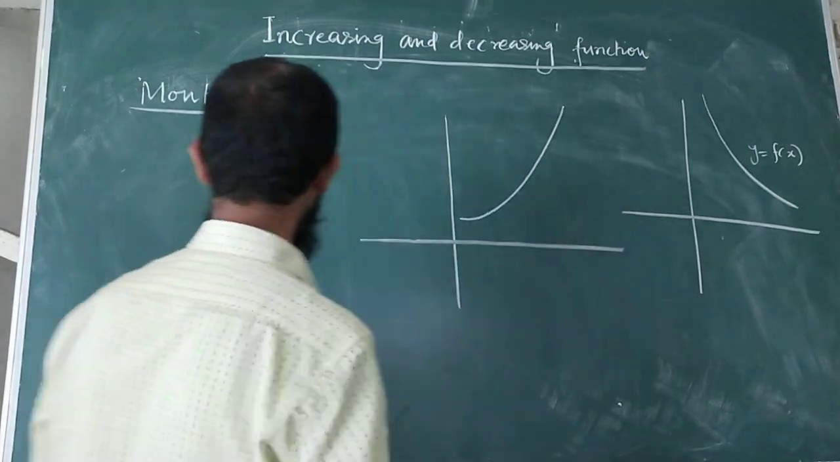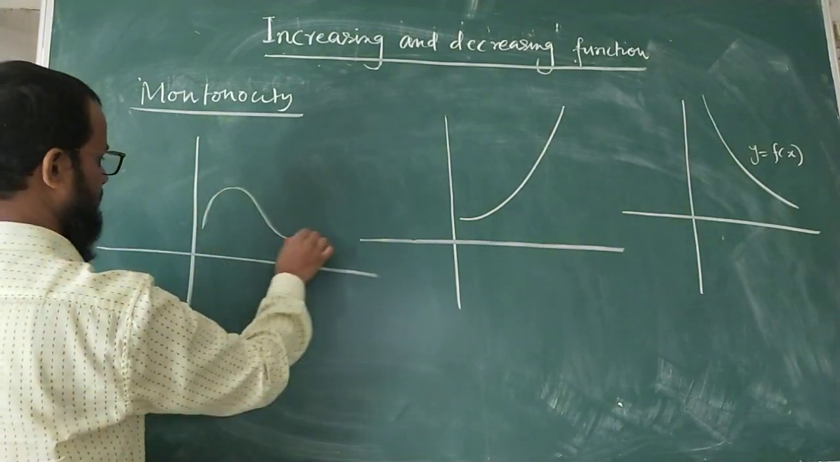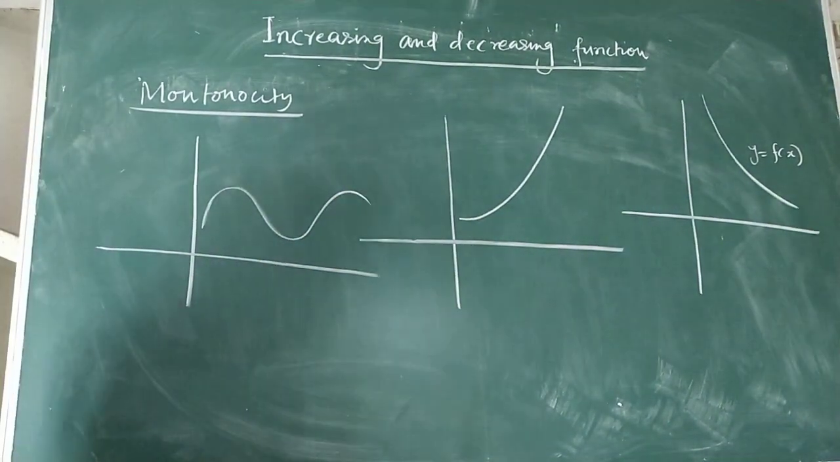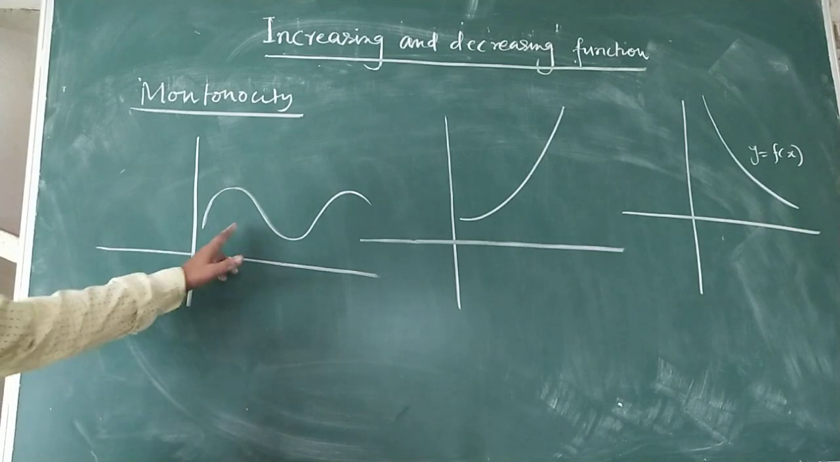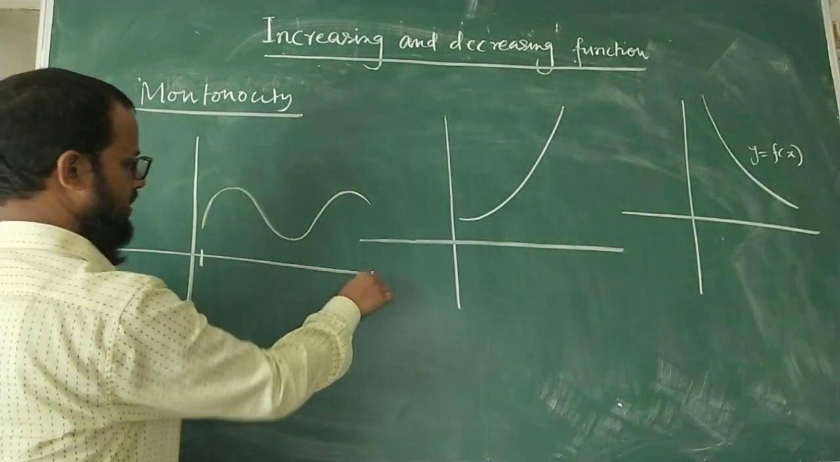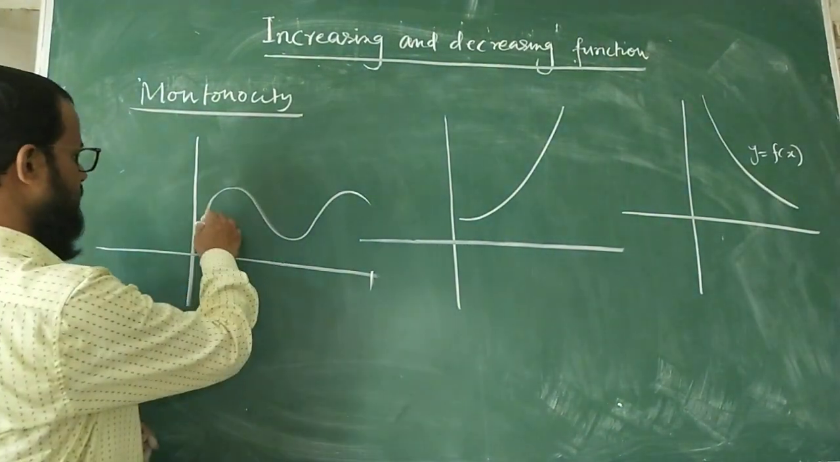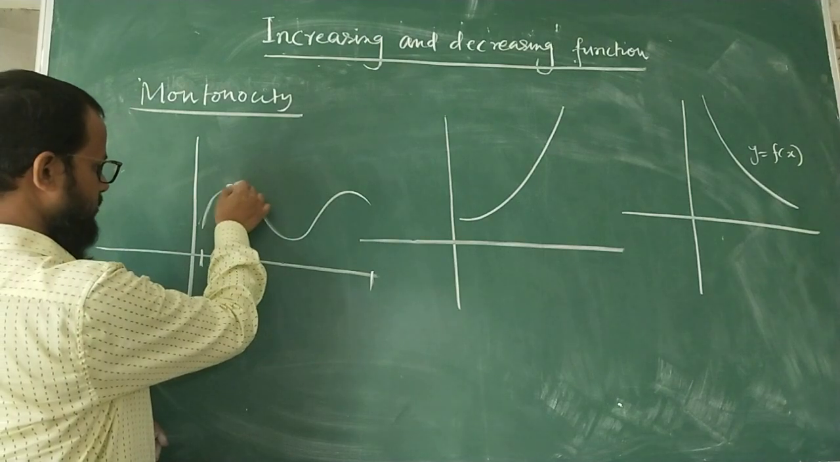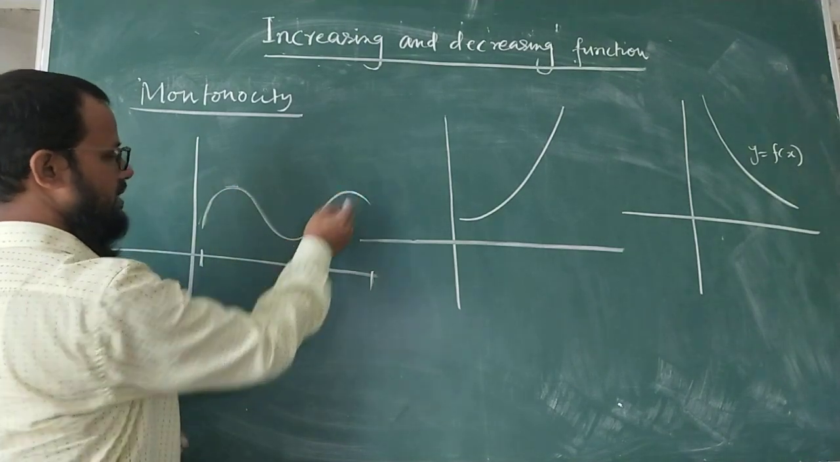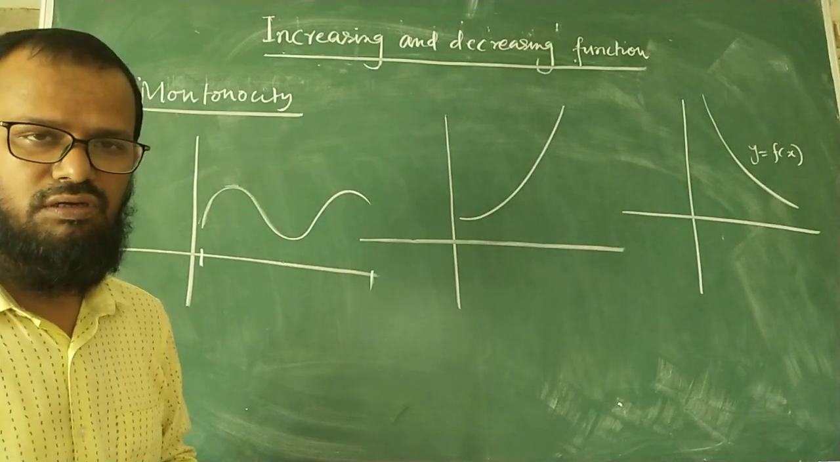And if I consider another graph, suppose this is the graph of a function, and from this graph you see. Suppose from here to here is the domain of the function, and throughout the domain what happens? Sometimes the function is increasing, and it gets a saturated point, again decreasing, again increasing. So such types of functions are not called monotonic.